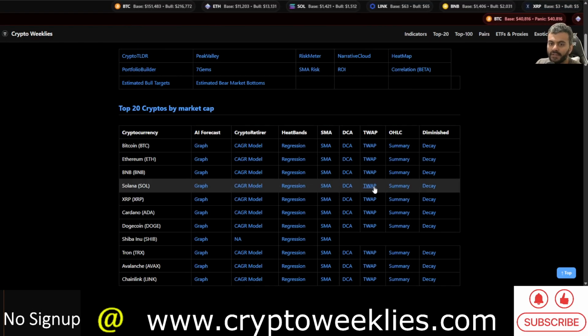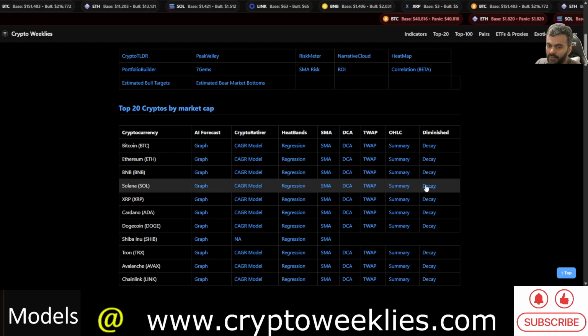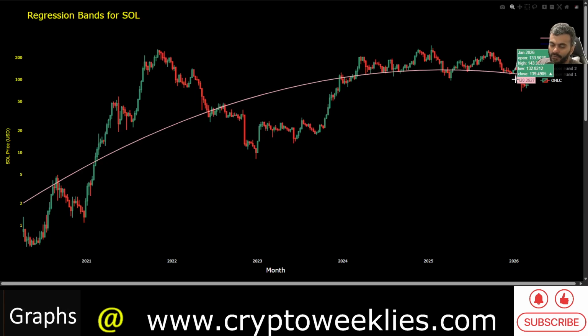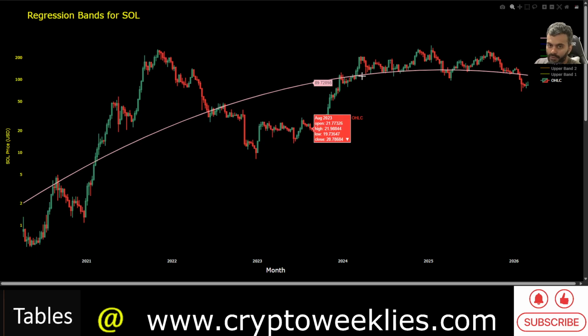So starting with the first major model, the diminished decay model. We'll start with the regression-based model, a mathematically derived fair value and undervaluation zone using the diminished volatility approach.